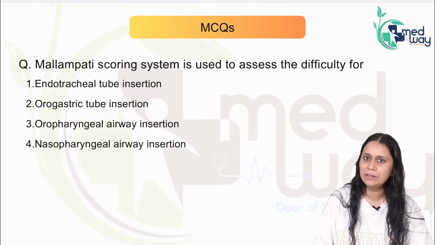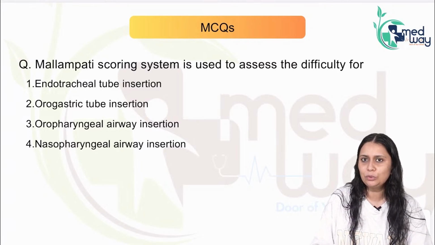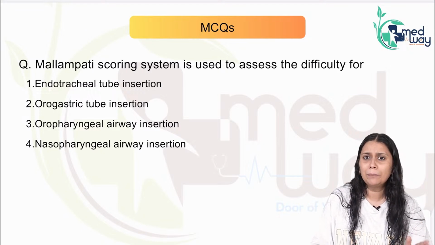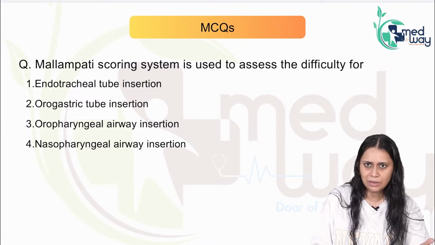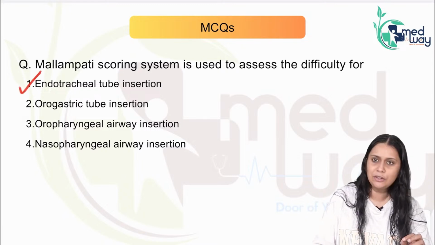The first question was from a predictable Mallampati scoring. Mallampati scoring is used to assess difficulty for laryngoscopy and intubation. We have discussed Mallampati questions many times, and the same question was asked in the exam. So let's see the options. Endotracheal tube insertion seems the correct answer.